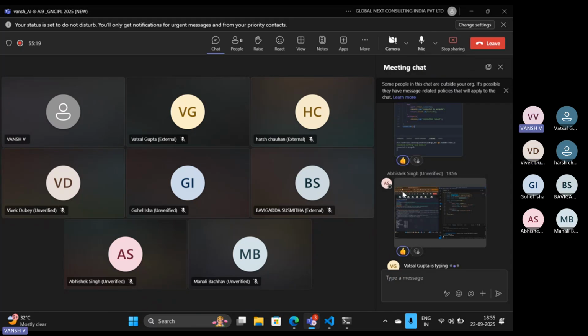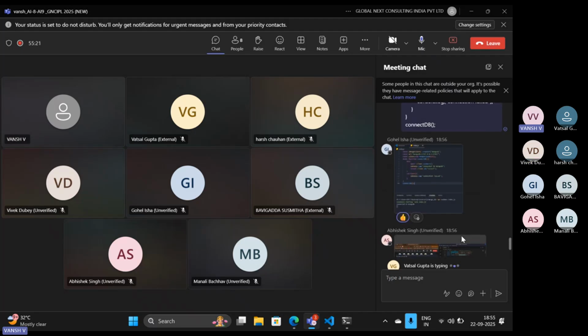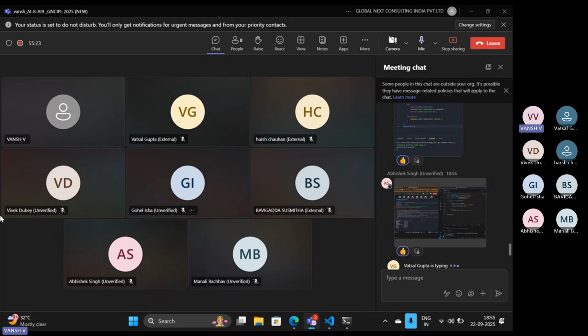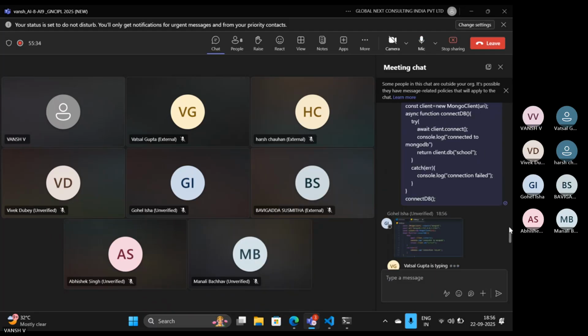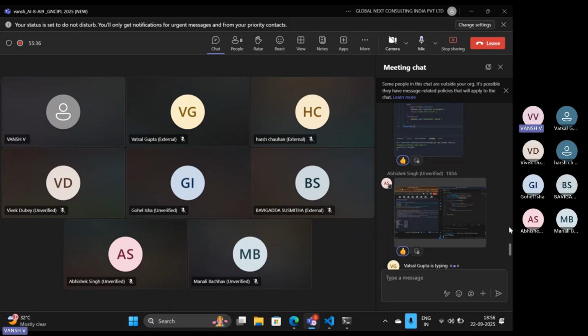Okay. And what about others, like Isha, Abhishek, Vivek are doing it? And like Sushmita, Vatsal, Manali. What about you guys? You have to also share it.